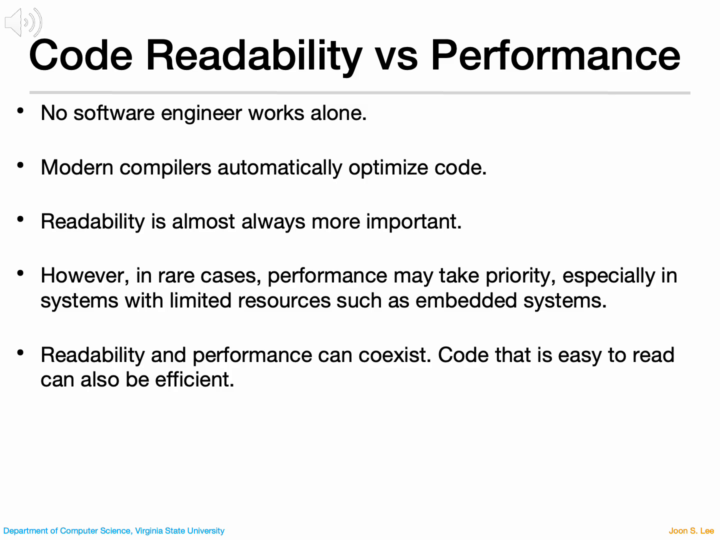That said, there are rare situations where performance must come first, for example in embedded systems or resource-limited environments where every cycle and every byte counts. But in general, readability and performance are not opposites. With good coding practices, you can often achieve both: code that is clear to read and runs efficiently.